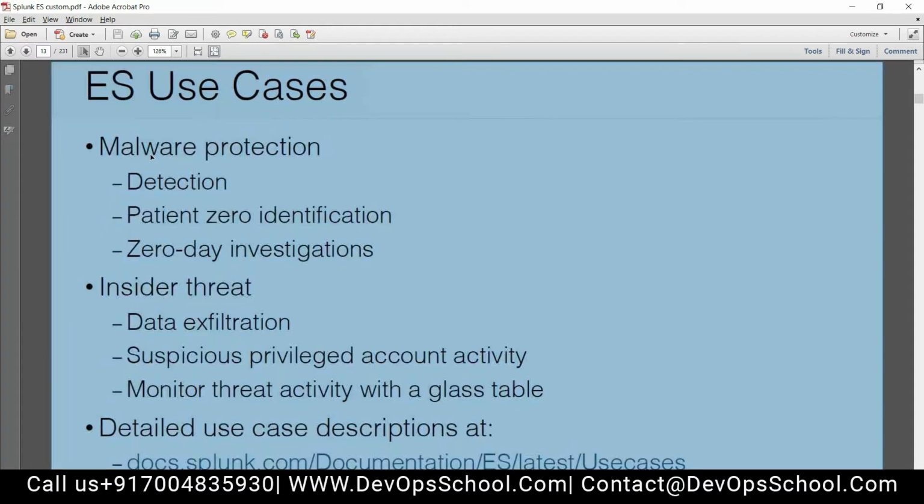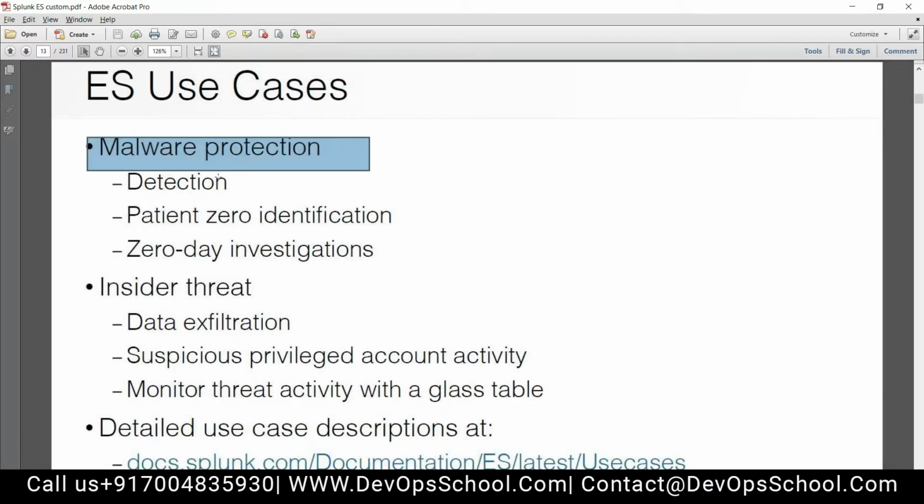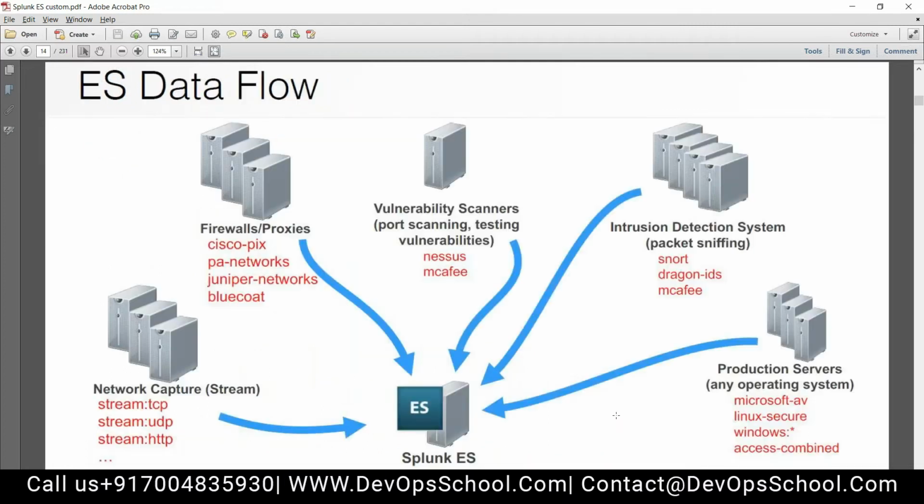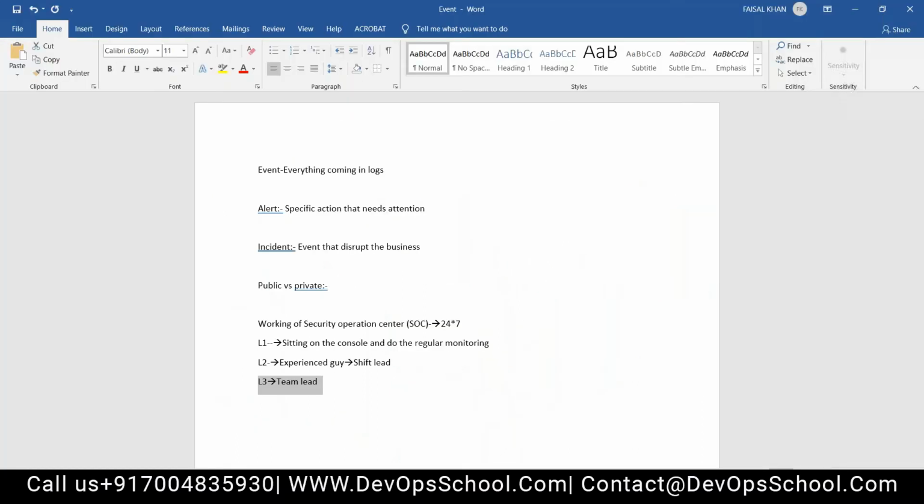Similarly, for malware protection, detection, patient zero identification, multiple things are there in Splunk. We'll be seeing some of the use cases, so don't worry about it. I already told you in the last class how the firewall and proxy work, and how intrusion detection works. I didn't tell you about intrusion detection, I think. Sylvian, please note it down. You have to learn about IDS and IPS. I skipped it last time.